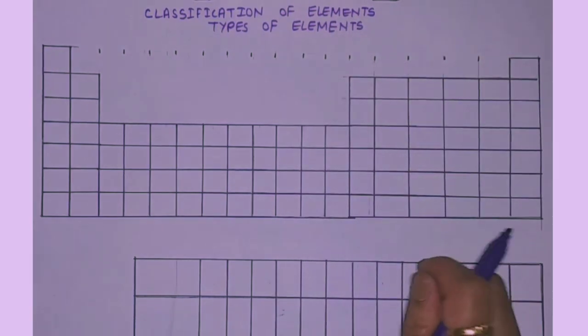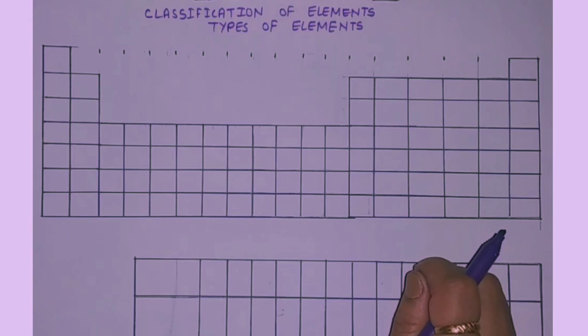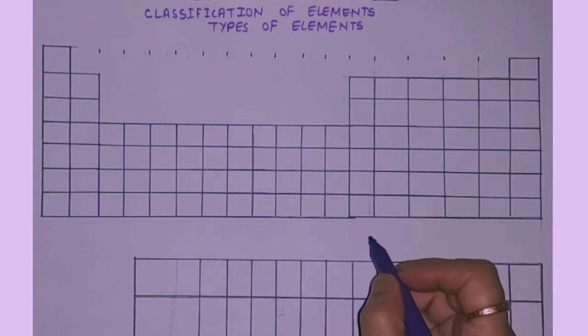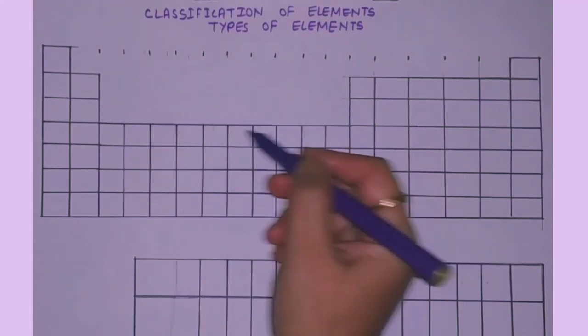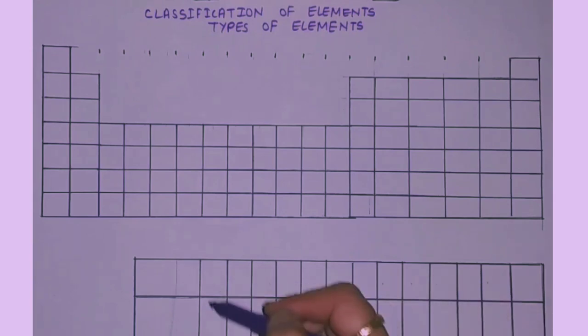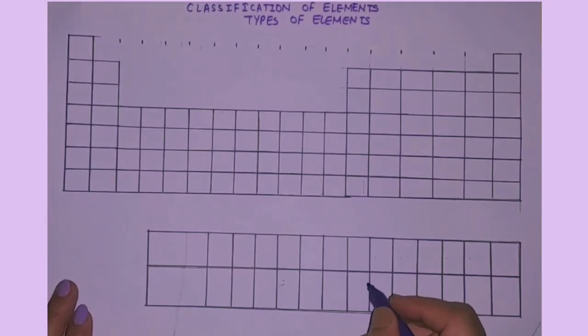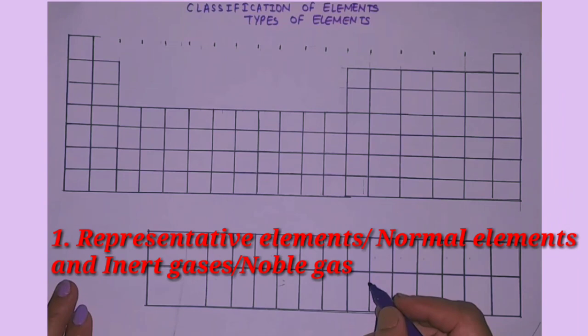So students, the elements of the long form of the periodic table are classified into three types, that is main group elements, transition elements and inner transition elements. Main group elements can be further divided into two types, that is representative elements or normal elements, and inert gases or noble gases.